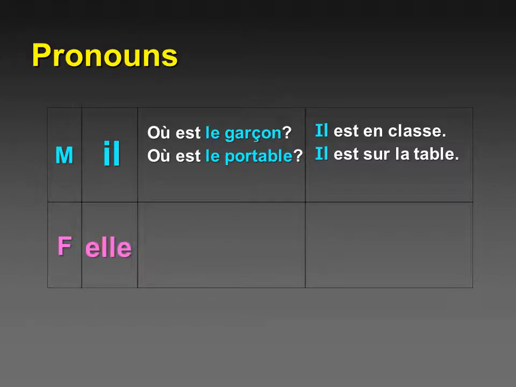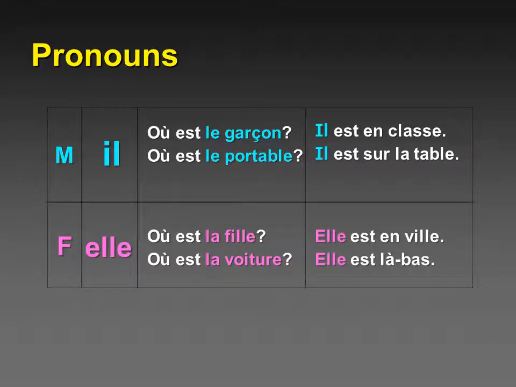Okay, the feminine elle could be used if we're talking about où est la fille or où est la voiture. We replace both of those with elle for the feminine thing and the female person. Elle est en ville, elle est là-bas. So you need to fill in the il and the elle, the bottom of page 153.